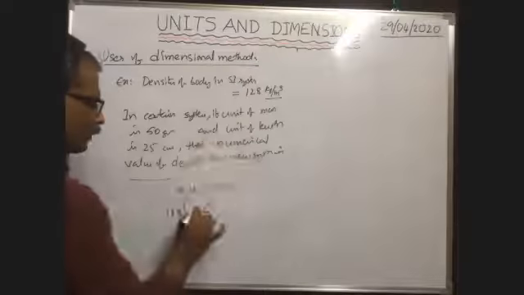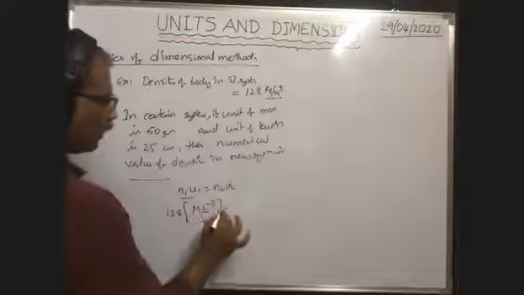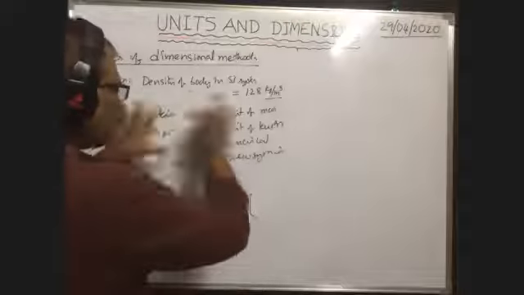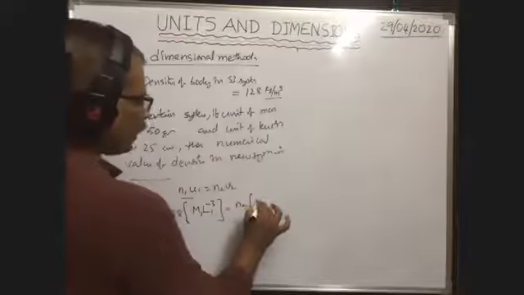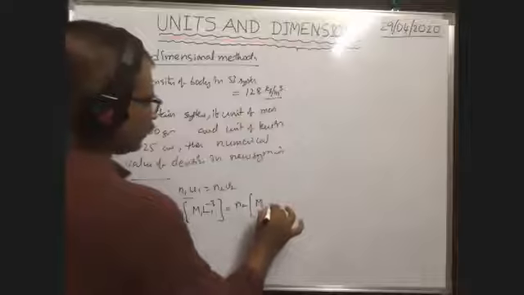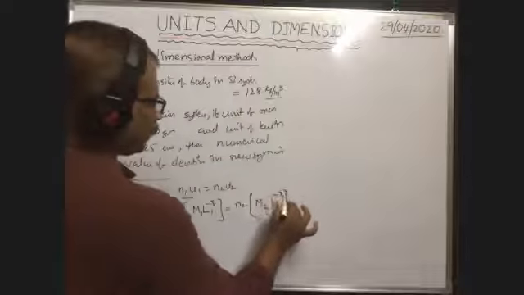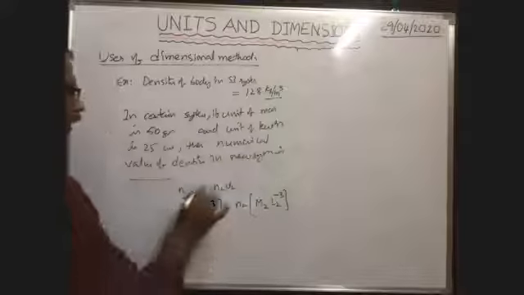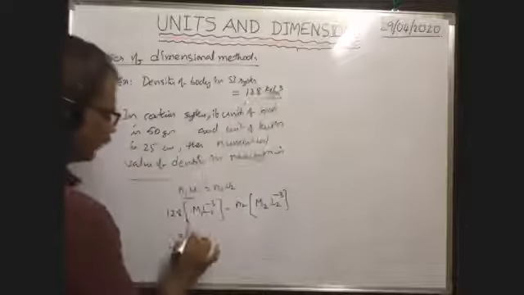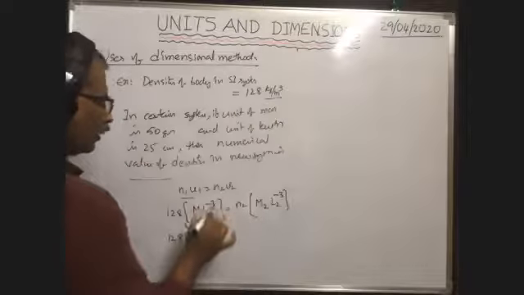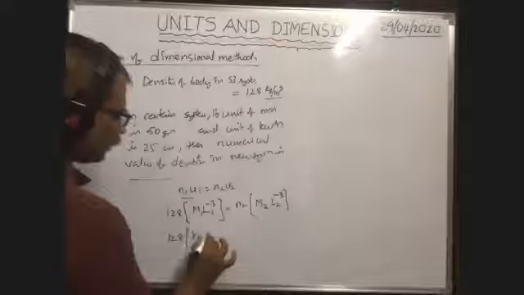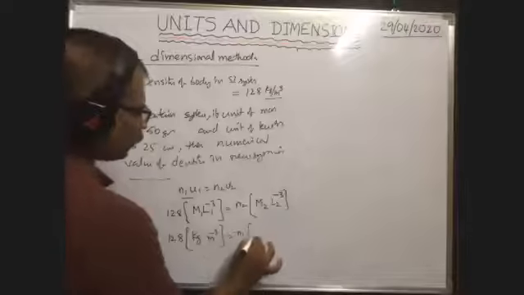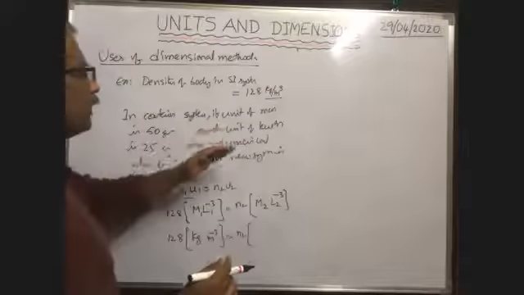In SI system it is M1 L1, equal to n2 into, in CGS, in the new system, unit of mass is M2, unit of length is L2, to the power minus 3. You write like this. Now 128 into unit of mass in SI system is kilogram, already it is given. L1 means meter, to the power of minus 3, is equal to n2 we have to find, into M2. M2 is the unit of mass in the new system.